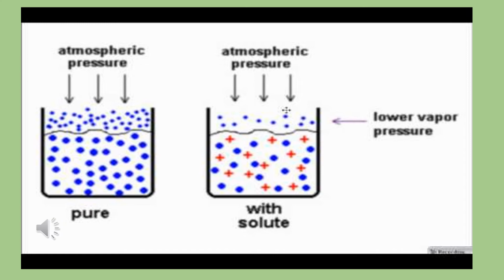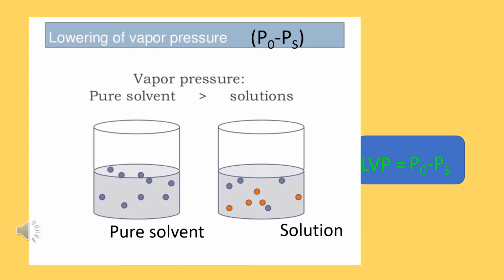So the escaping tendency of the gas molecules is also less, which lowers the vapor pressure. So we have to understand that the vapor pressure of pure solvent is always greater than the vapor pressure of the solution.